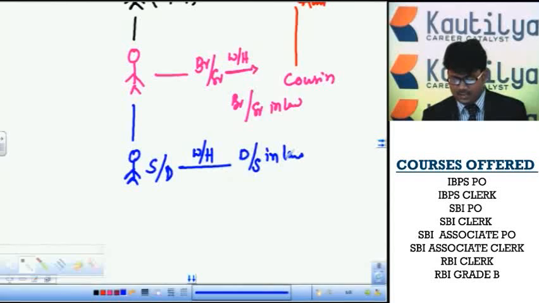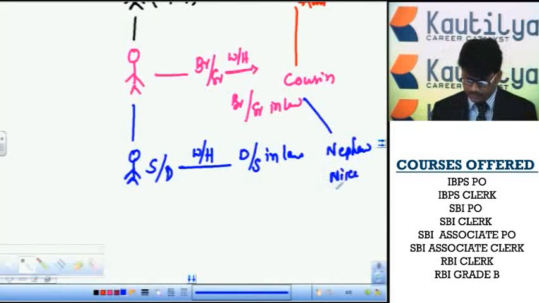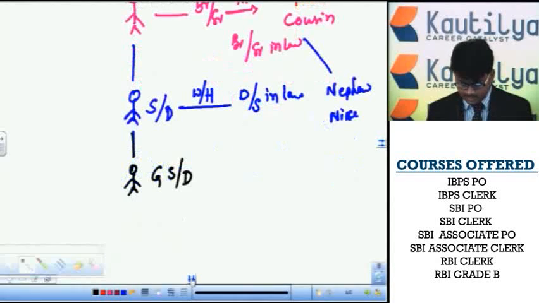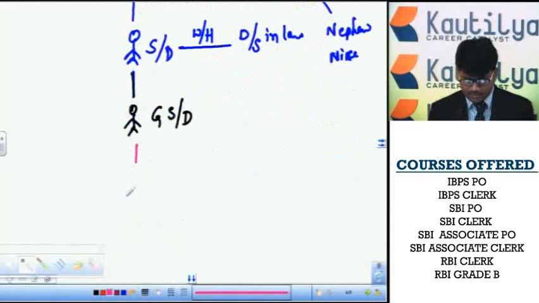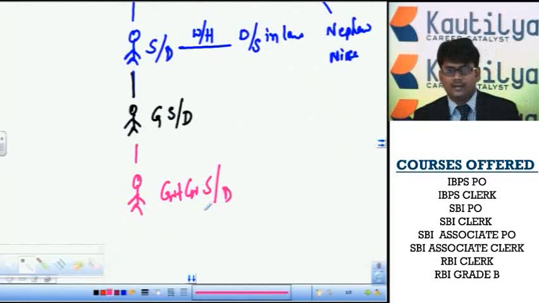Our brother or sister's son is called nephew, and the same person's daughter is called niece. This person's child is called grandchild, grandson or granddaughter. The grandchild's child is called great grandson or great granddaughter.